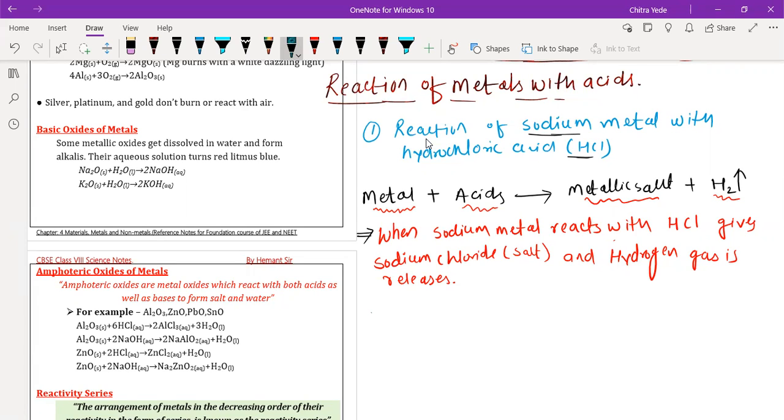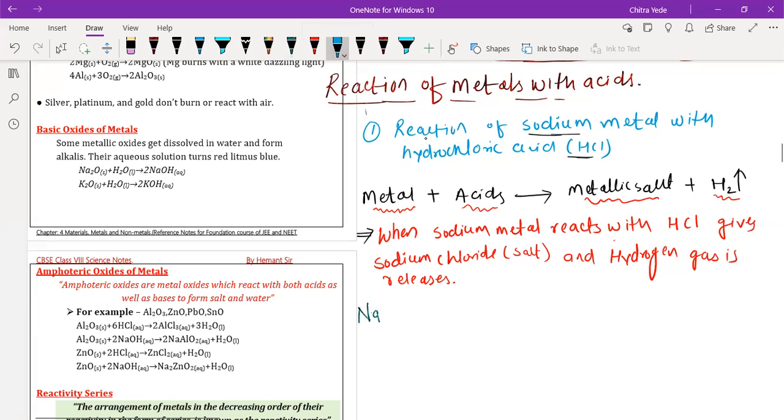Sir, have we completed the displacement reaction part? Yes, that's what I want to explain. First, we have to complete this reaction. Then we will discuss all your questions. It is left, beta. We haven't written the reaction yet, so I'm going to write it. Not all acids react the same with sodium and other metals. We will discuss one by one. Let me complete this reaction first, then we will discuss another acid and another metal.